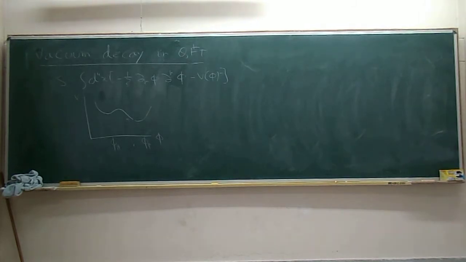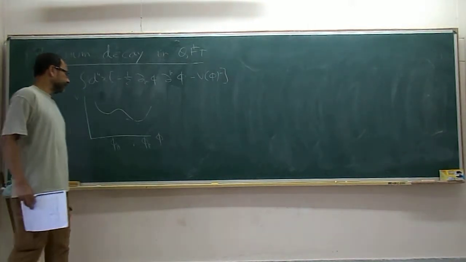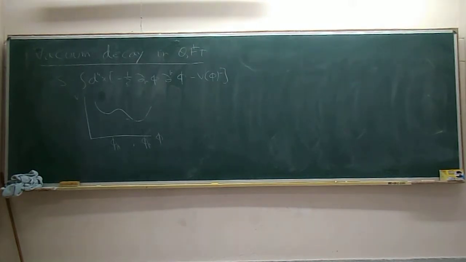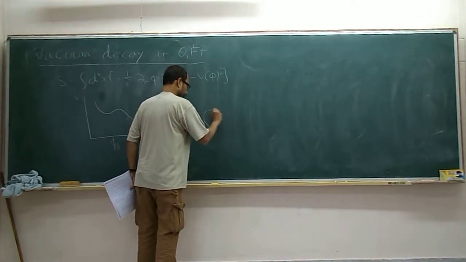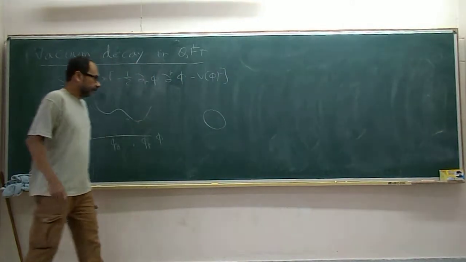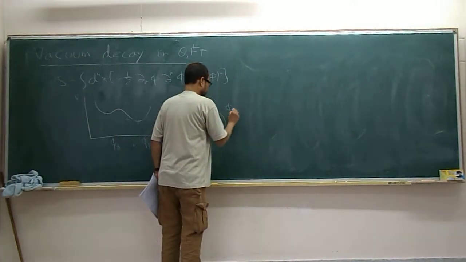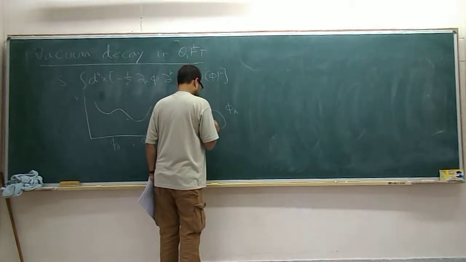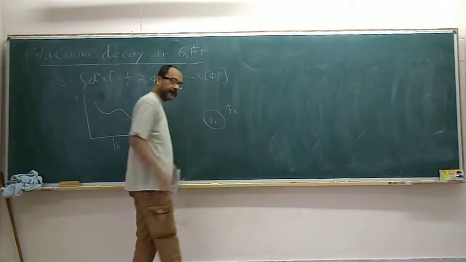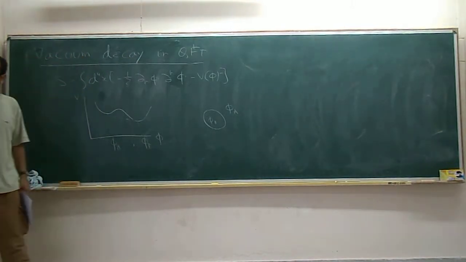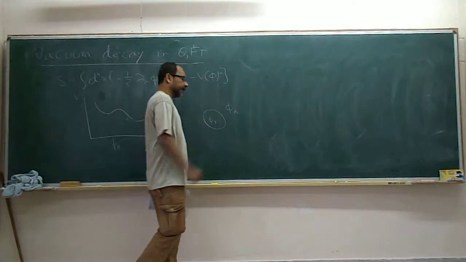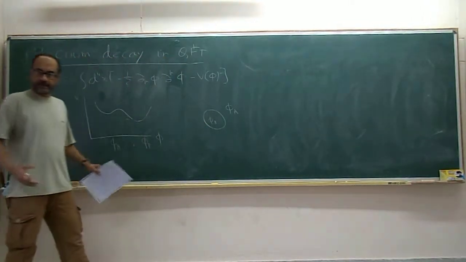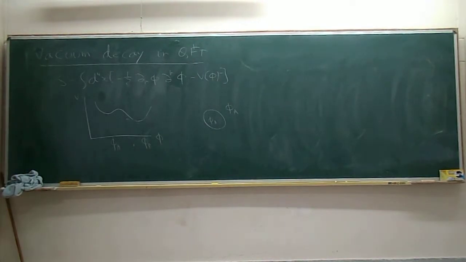And this probability typically has to be measured per unit time, per unit volume. Because the way this vacuum decay is supposed to happen is that you form a bubble, such that outside you have the vacuum phi A, inside you have the vacuum phi B, and the bubble wall is supposed to expand. So the generic question that you have to address is, what is the probability of such a process to happen, say per unit time, per unit volume.